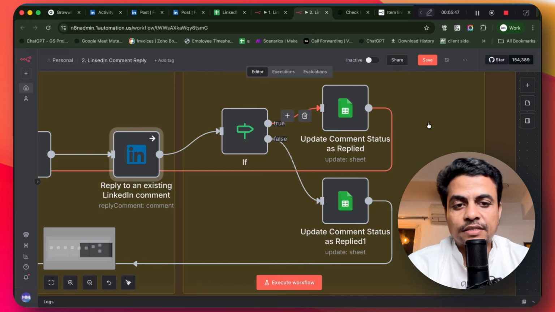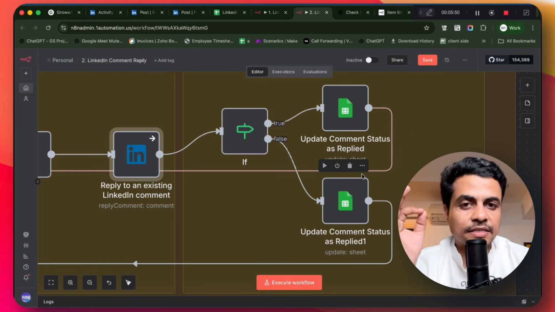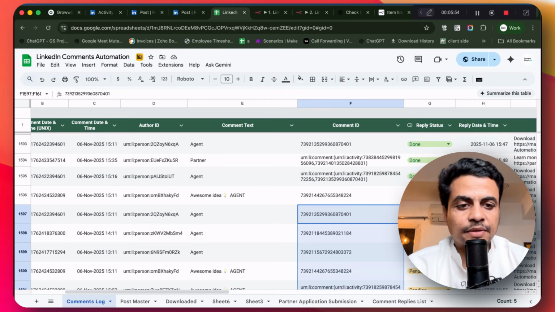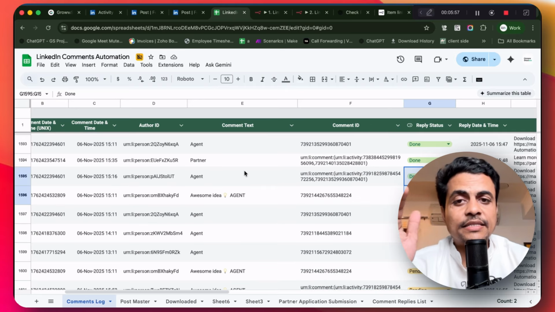And further down, once it is done, it simply goes back and updates the status of the comment, saying that this comment is already replied, and status gets marked as done, right? So this is insanely helpful.